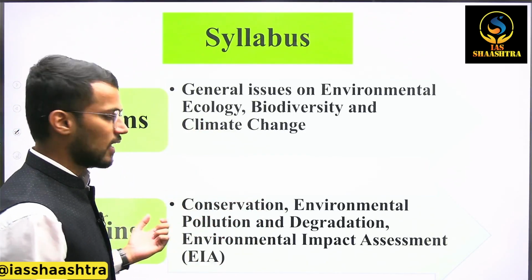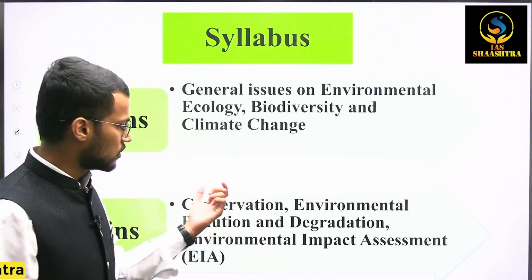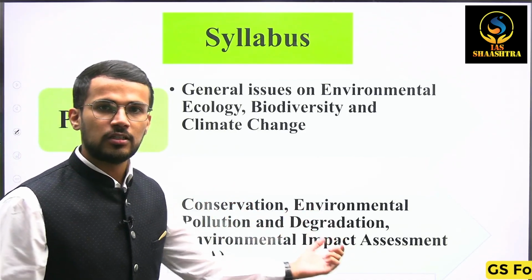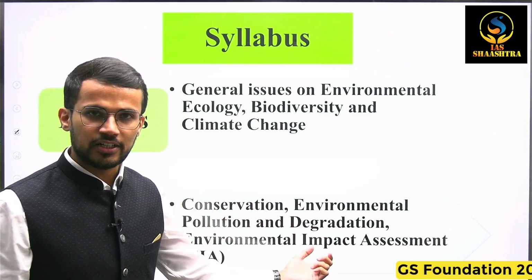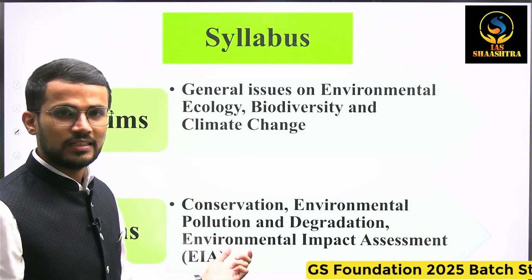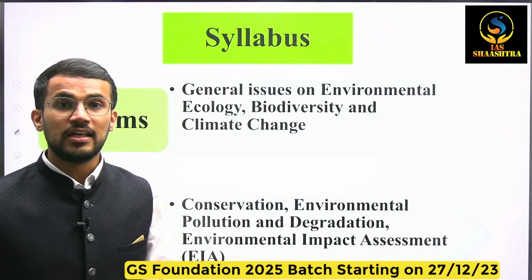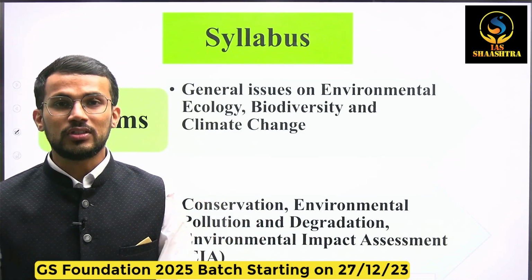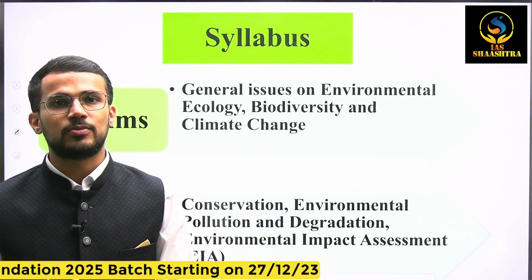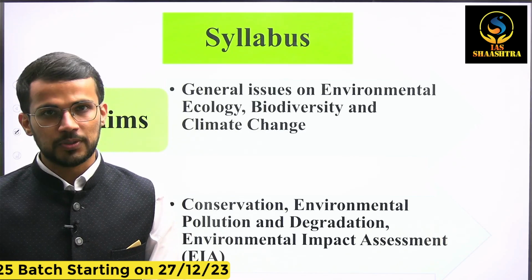Now, in the mains syllabus, topics are conservation, environmental pollution and degradation, and finally environmental impact assessment, also known as EIA. So a total of 6 topics are mentioned in this particular syllabus given by UPSC.